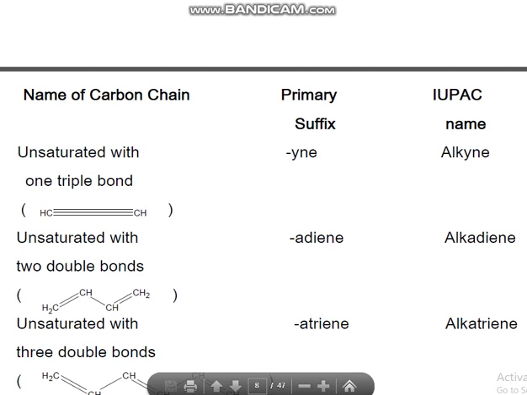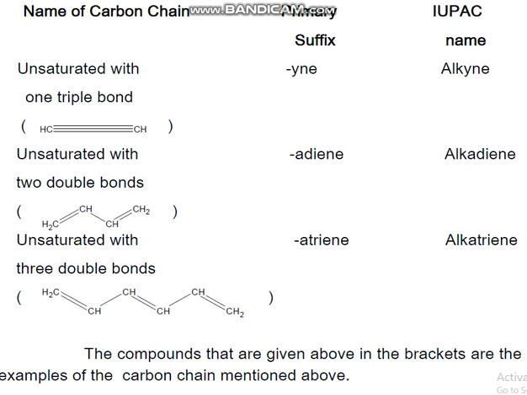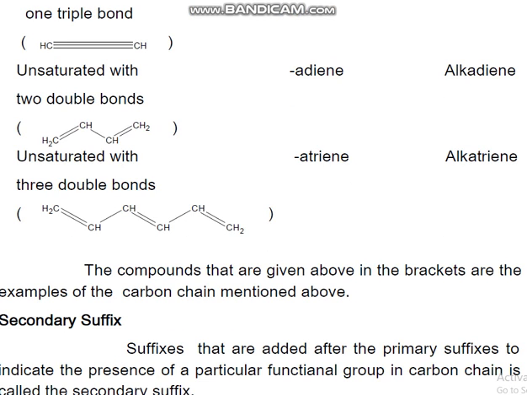If it has two double bonds, it will be named with the suffix "-diene", like alkadiene. If it has three double bonds, "-triene", alkatriene, and so on. The compounds given in the brackets above are examples of the carbon chains mentioned. Like this compound, which has four carbon atoms, therefore it will be butadiene: four carbon atoms gives but, and "-diene" will be the suffix.